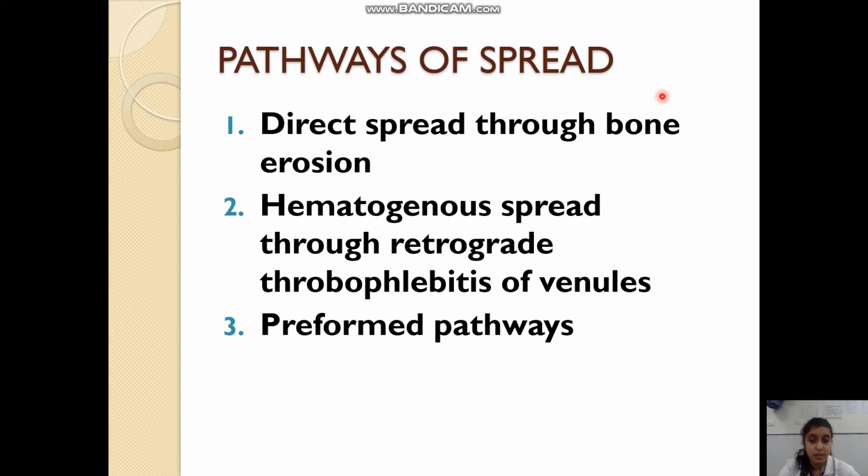The venules supplying the particular part of the middle ear or mastoid will be having small thrombophlebitic foci, which are retrogradely transmitted to the sigmoid sinus to the meninges, and that will lead to the spread of the disease to the brain. That is hematogenous spread. And third is the preformed pathways, which are the natural pathways, like the oval window, round window. All these pathways are the preformed pathways, which are the natural pathways.